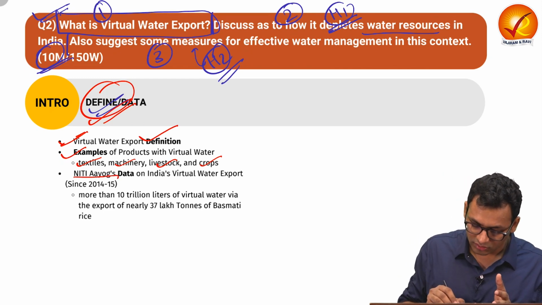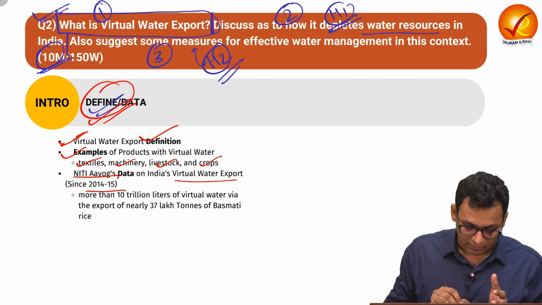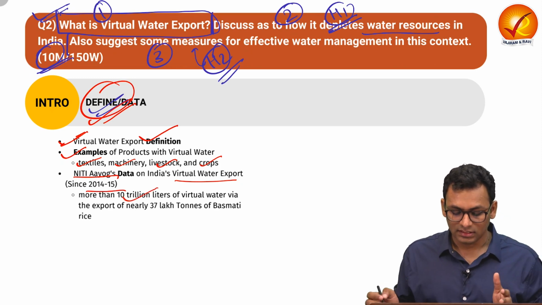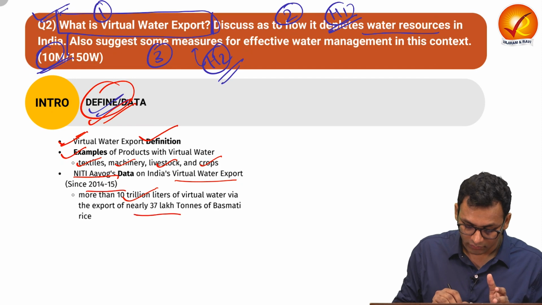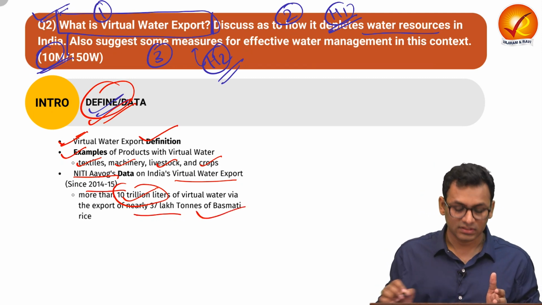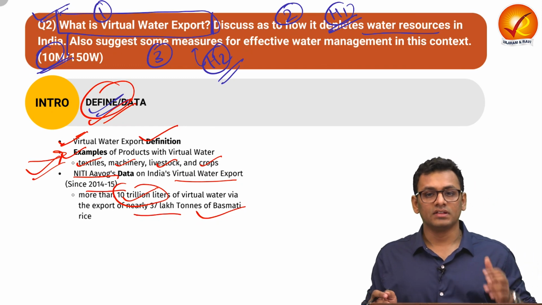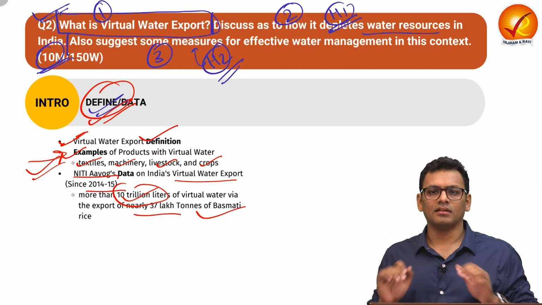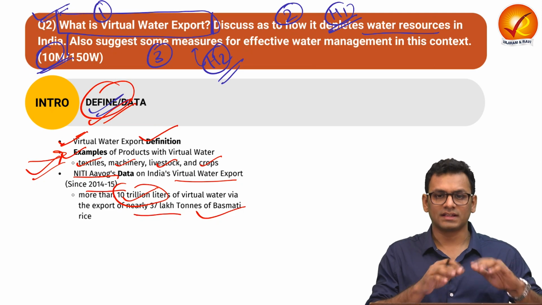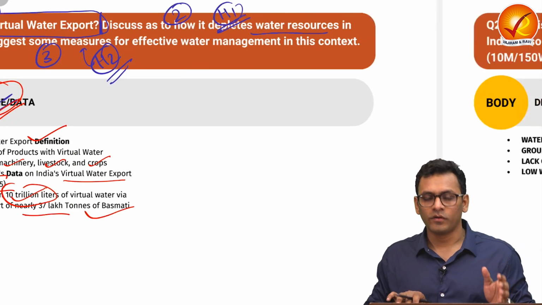Niti Aayog's data point on virtual water export since 2014 cites that we have exported 10 trillion liters of virtual water via export of nearly 37 tons of basmati. Now this 10 trillion liters of water is only with respect to basmati rice. Apart from that, we have other products as well which were exported, and thus they were also part of the virtual water export process. So this is something you can write in the introduction. Let's move on to the body.